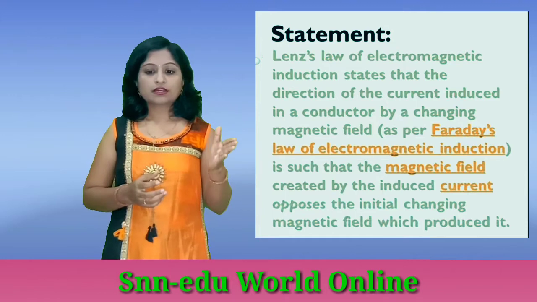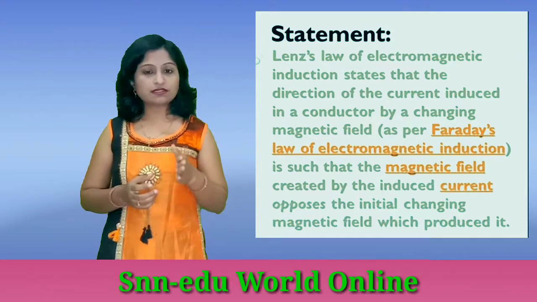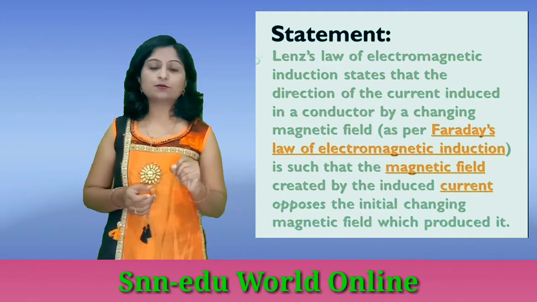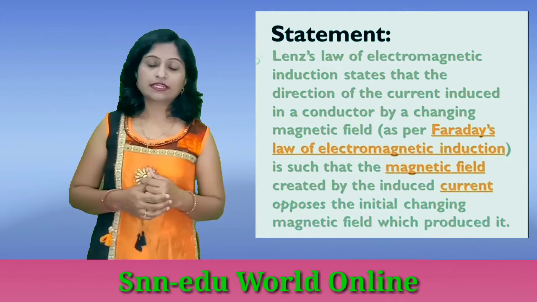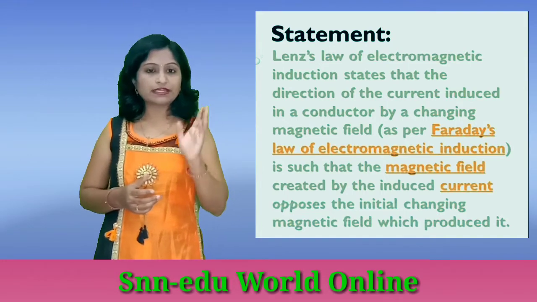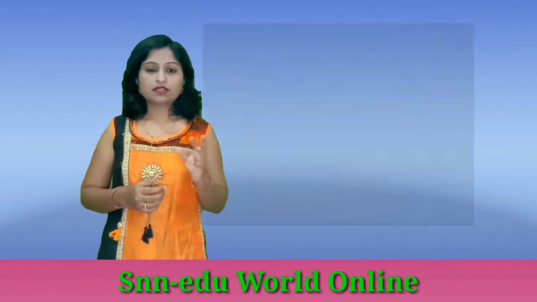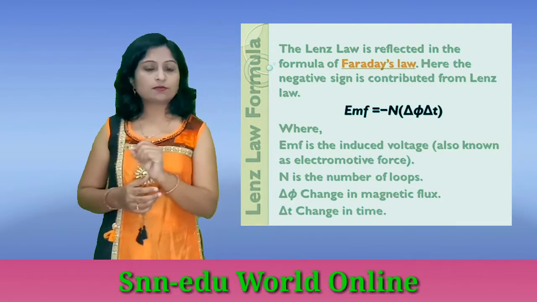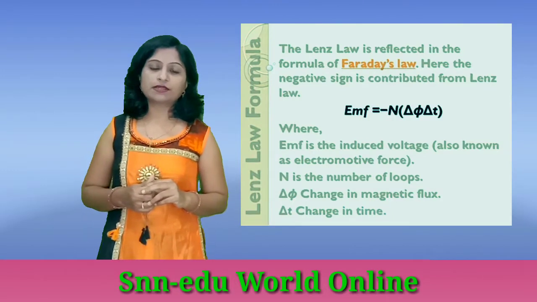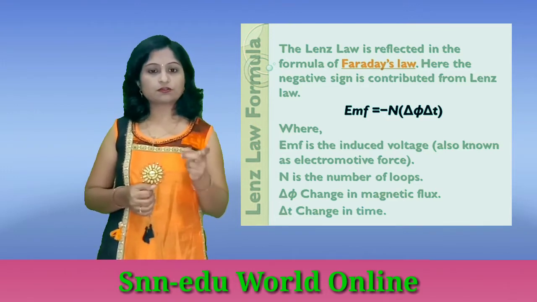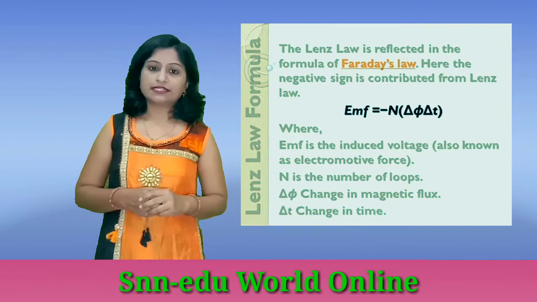So the current opposes the change in the magnetic field, and because of this opposition, the negative sign comes in the direction. Hence this direction we have to give by the negative sign. Okay, so the law is the same. EMF is directly proportional to the change in flux d phi by dt, but in the opposite direction. So E is proportional to minus d phi by dt.